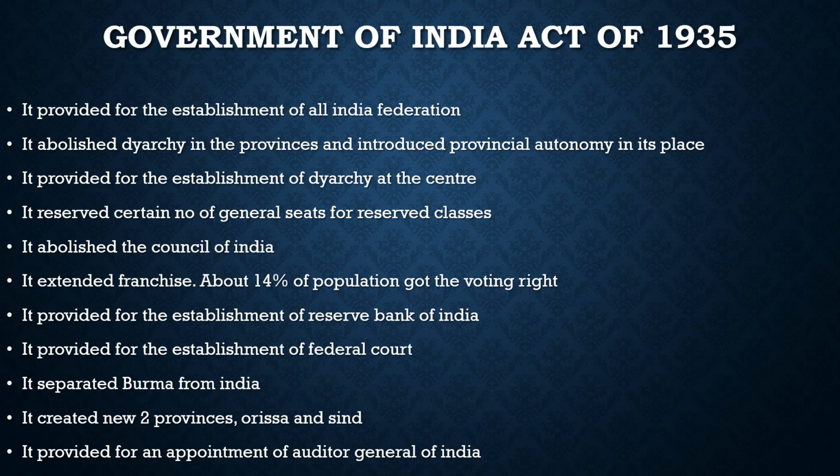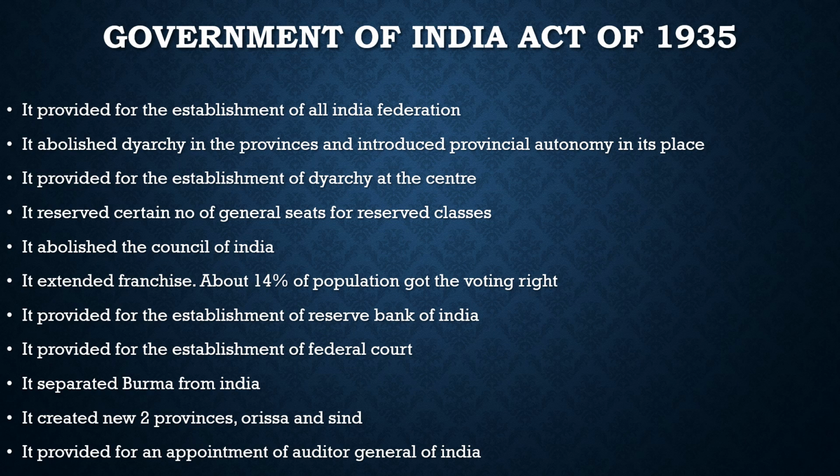Also, it reserved a certain number of general seats for the reserved class, for example, scheduled castes. So it reserved a certain number of general seats for them. It abolished the Council of India. It extended franchise. About 14% of the population got voting rights.